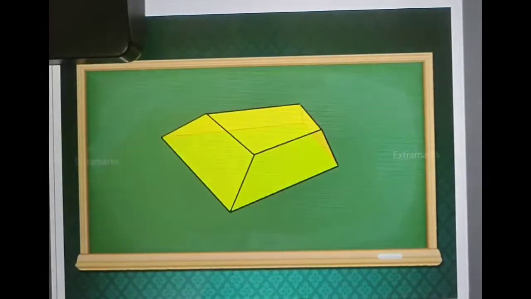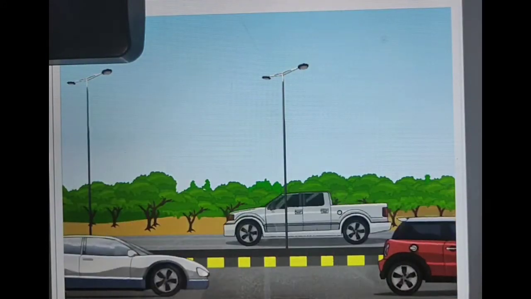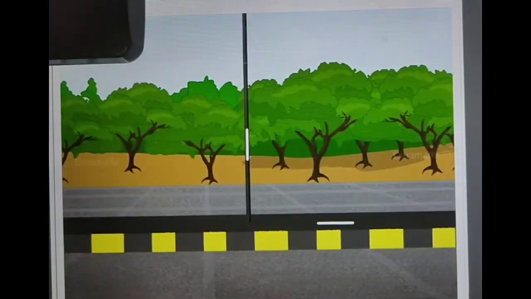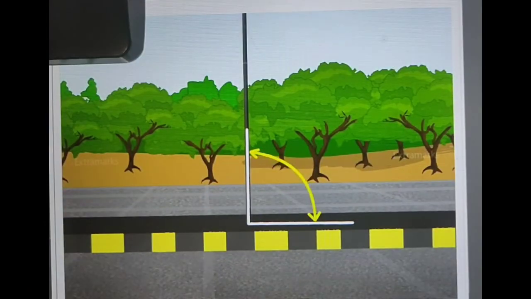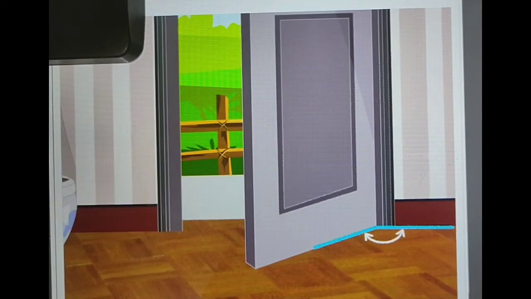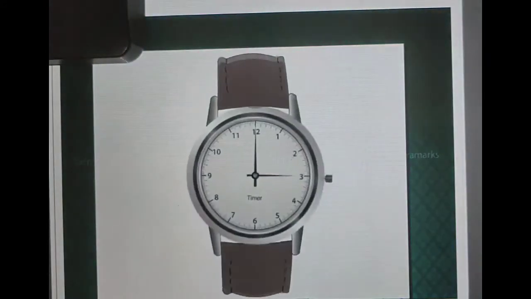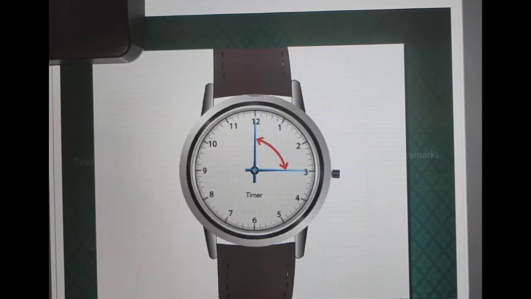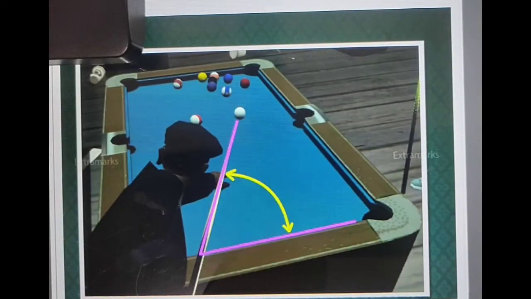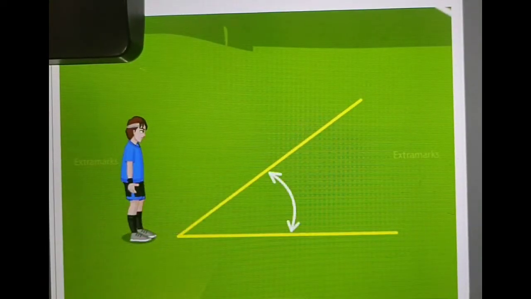Whenever two lines or edges meet, an angle is formed between them. In our day-to-day life, we see formation of an angle in various situations, like the angle between the pole and the ground, the angle between the wall and the door, the angle between the hands of a clock, the angle between the line of the ball's motion and the edge of the cushion, the angle between the ground and the direction of the ball, etc.